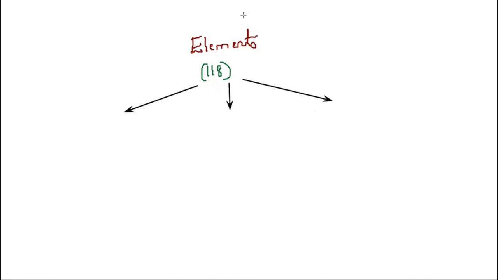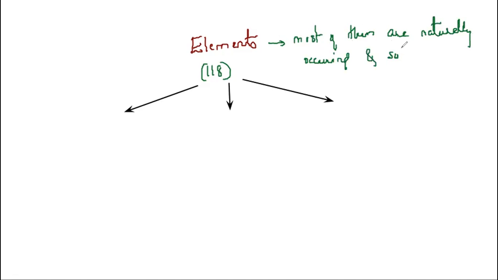Out of these elements, most of them are naturally occurring, that is, they are present in nature itself, and some are artificially prepared.